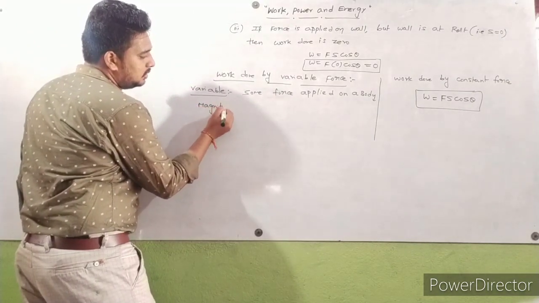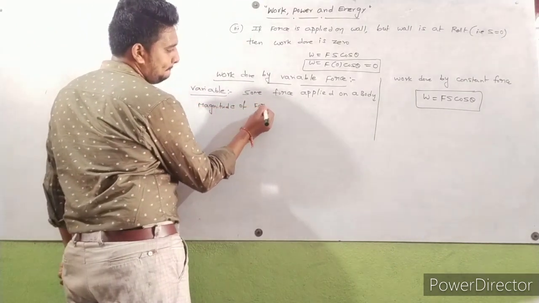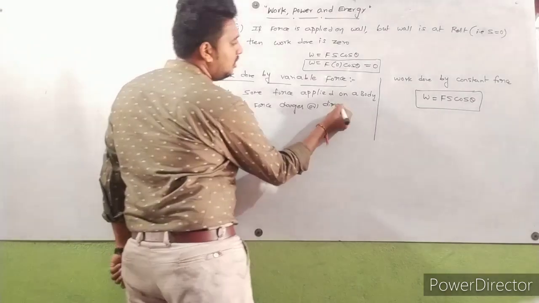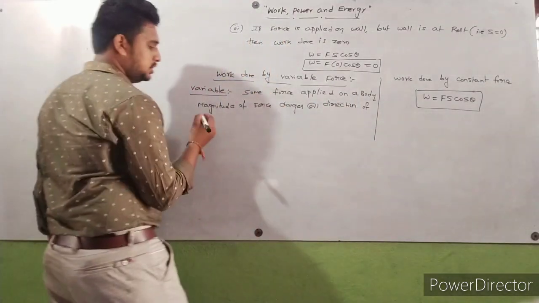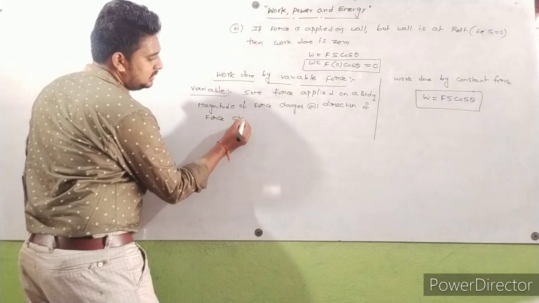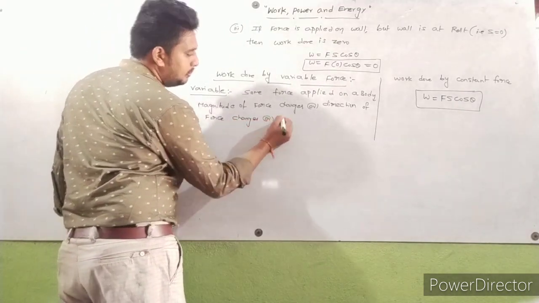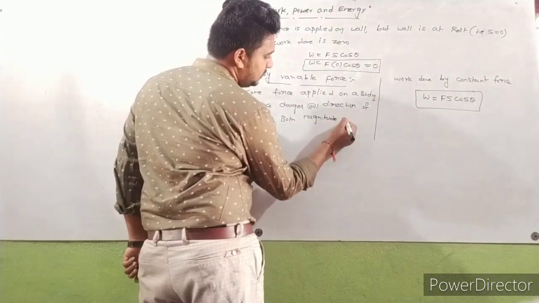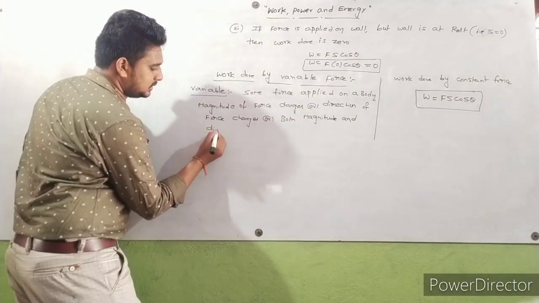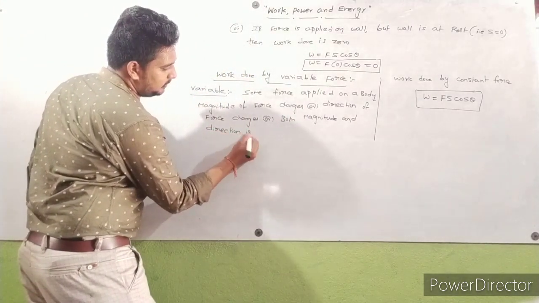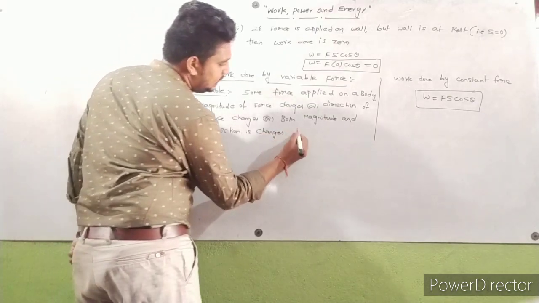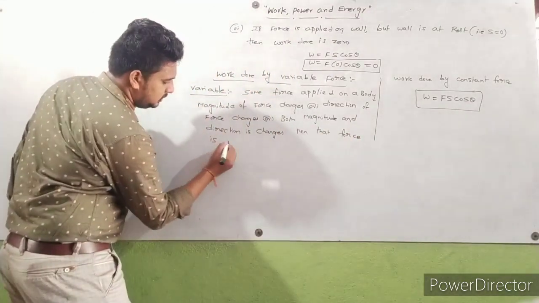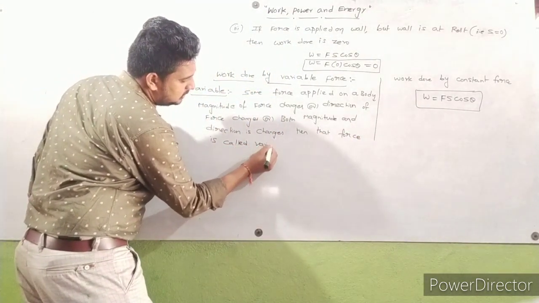If the magnitude of force changes, or the direction of force changes, or both magnitude and direction change, then that force is called variable force.